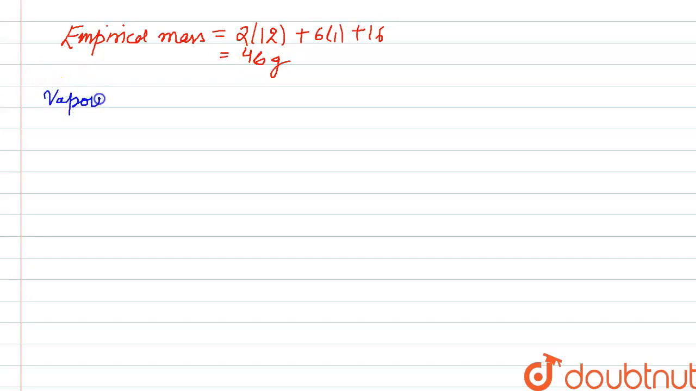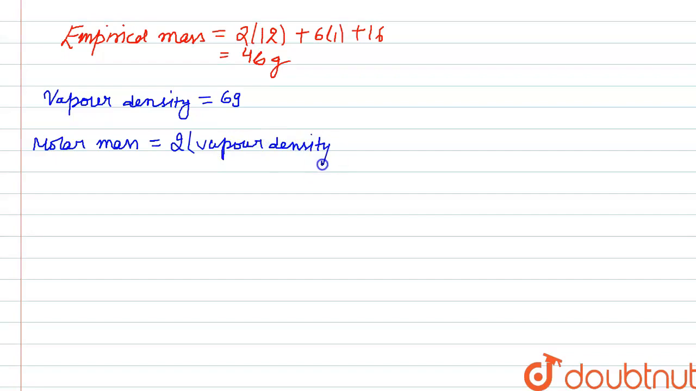Now it is given to us that vapor density of the given compound is equal to 69, and we know that molar mass of a compound is equal to twice of the vapor density. Therefore molar mass will be equal to twice of 69, which will be equal to 138.